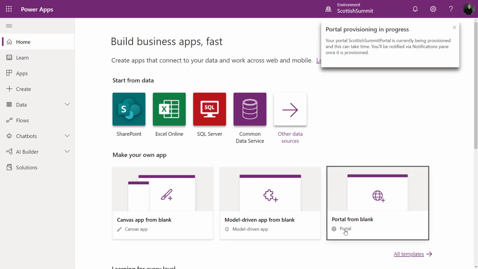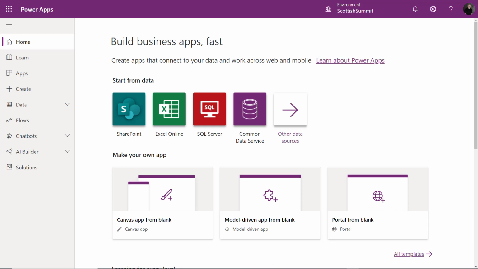It's going to start loading those solutions, loading that portal metadata, getting that master portal set up in Azure, and a bunch of other things, and load those tools. Now this process can take anywhere from 20 minutes to an hour. So let's just skip ahead to when our portal is fully provisioned.